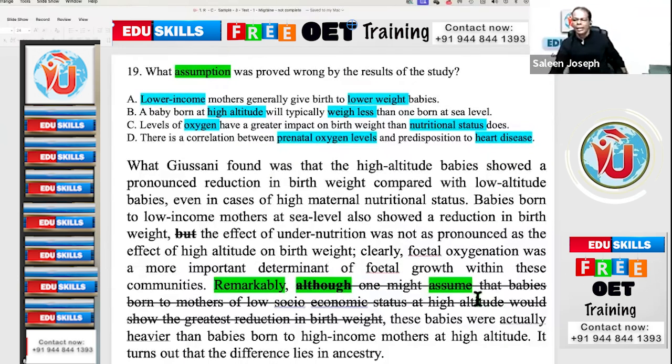You may think that babies born to mothers of low socioeconomic status at high altitude would show the greatest reduction in birth weight, that they will have lower weight. You may assume. I struck it out. That is in the dependent clause. The answer will never be in the dependent clause. What you are saying now is given in the dependent clause. That is also an assumption. Here they are saying the assumption was proved wrong.